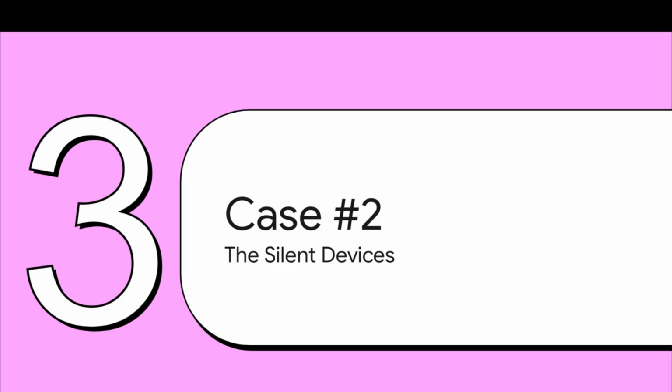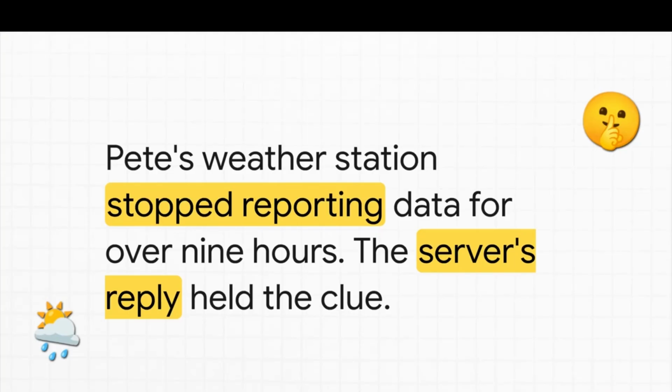Okay, case number 1 is in the books. Let's move to the next file. This time, we're dealing with devices that just go completely silent. So Pete's also got this home weather station that sends data up to the internet. One day, he notices it hasn't reported anything for over 9 hours. The device itself looks fine, all the lights are green.